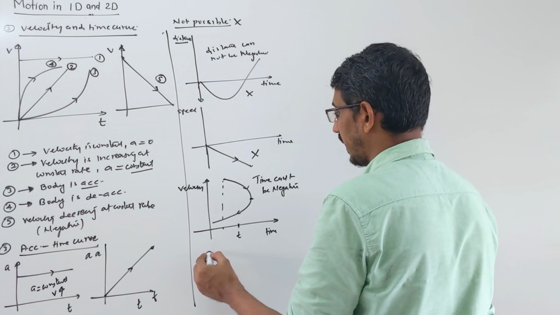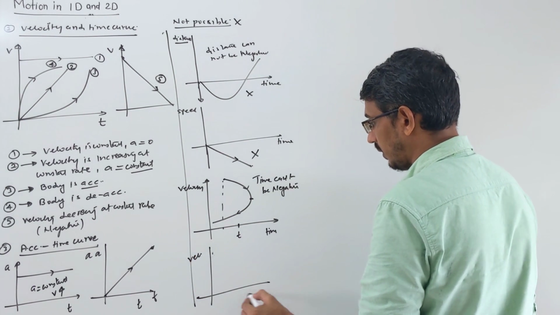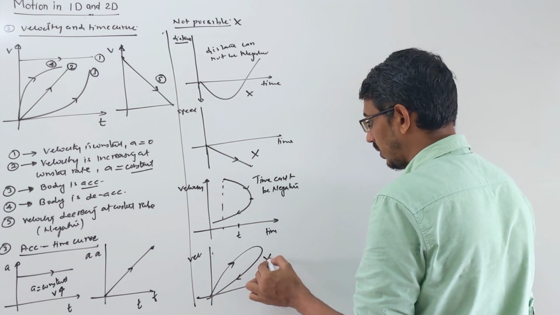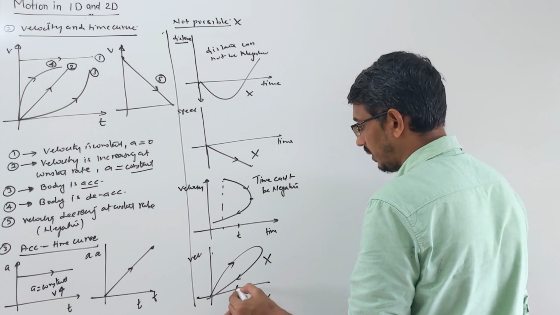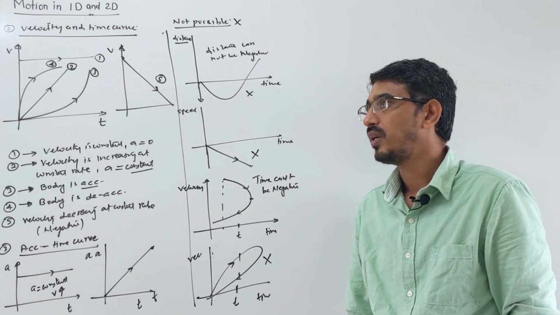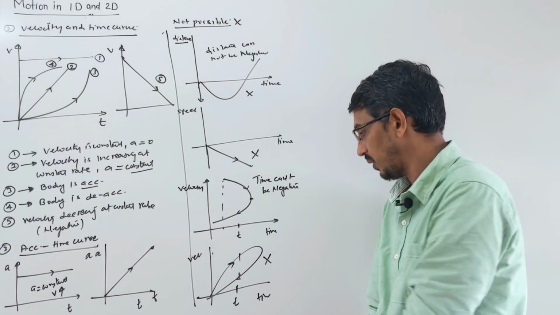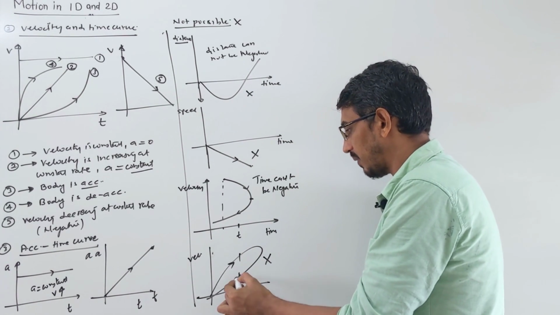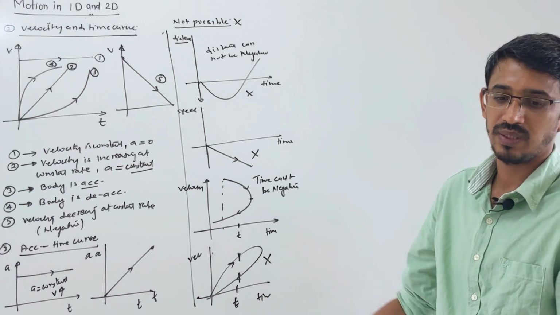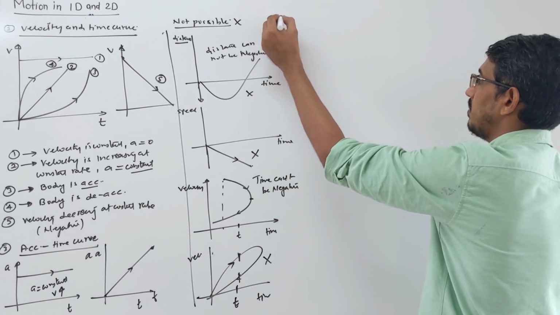This graph can also be drawn this way. Suppose a velocity versus time graph. Can you have a graph like this? What is the answer? Not possible, because at any point you cannot have two values at one time. Your body cannot have two velocities at the same time. After 2 seconds, velocity may be this, velocity may be this? No, this is not possible. So this curve is also wrong.